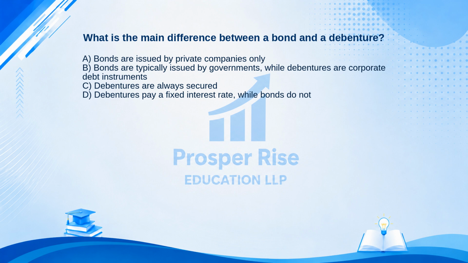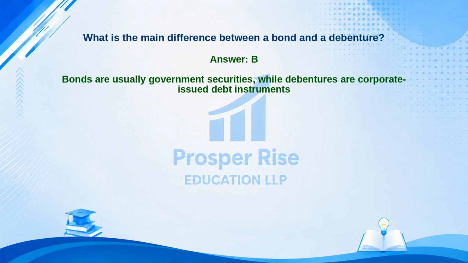The correct answer is option B. Let's see why. Bonds are usually government securities, while debentures are corporate-issued debt instruments.